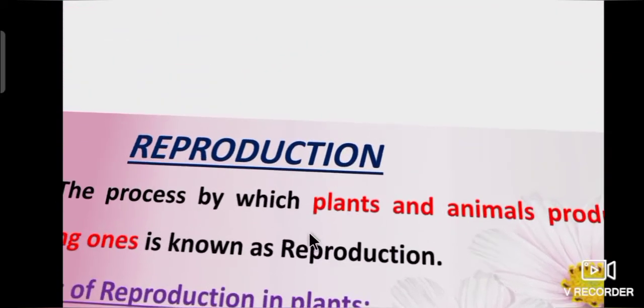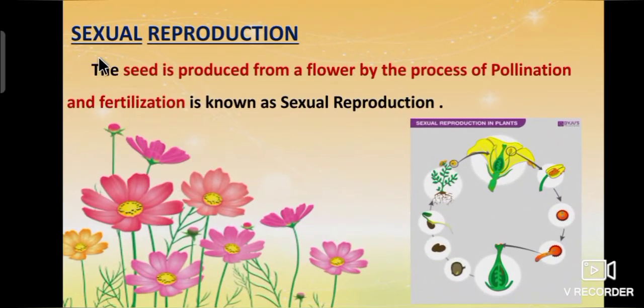First, sexual reproduction. The production of seed from a flower by the process of pollination and fertilization is known as sexual reproduction.